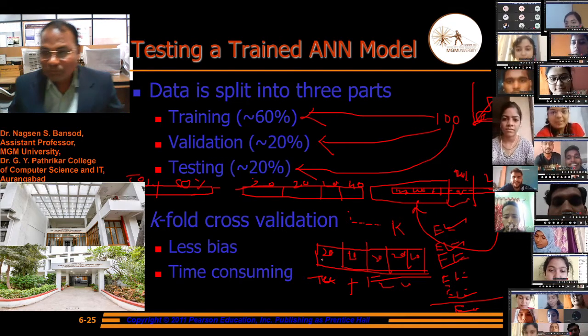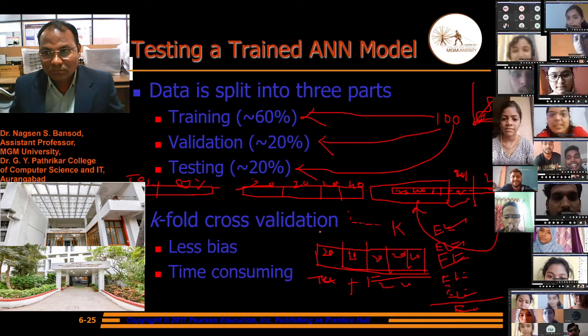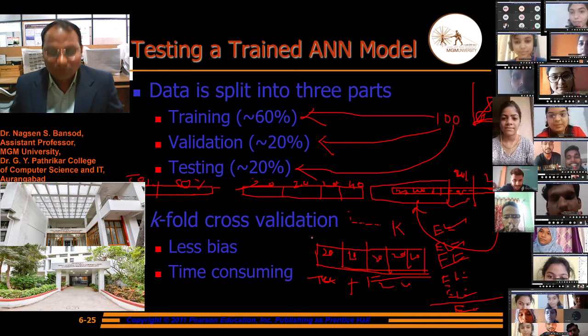Is it understood? K-fold cross validation. Yes, sir.